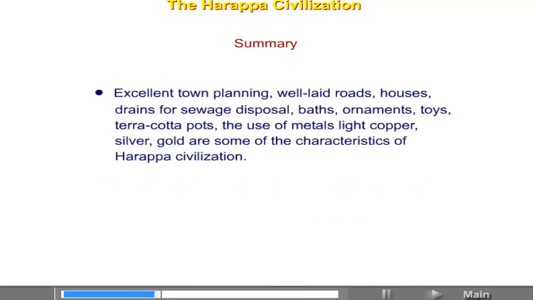Excellent town planning, well-laid roads, houses, drains for sewage disposal, baths, ornaments, toys, terracotta pots, and the use of metals like copper, silver, gold are some of the characteristics of Harappa civilization.